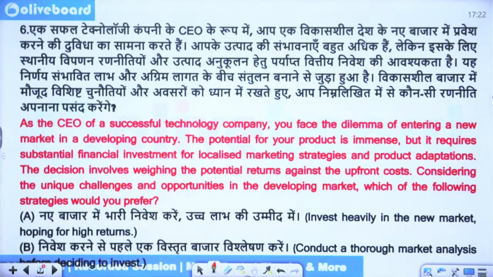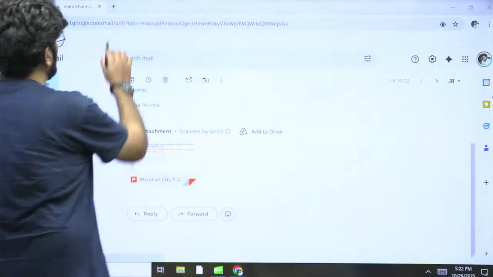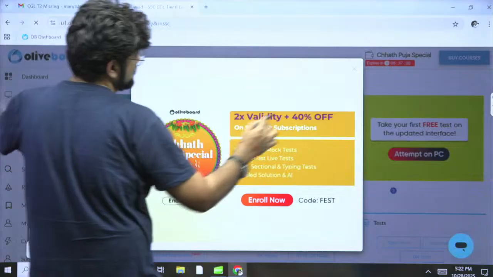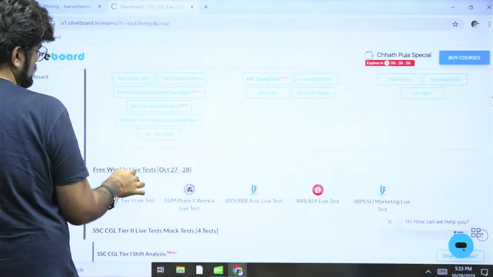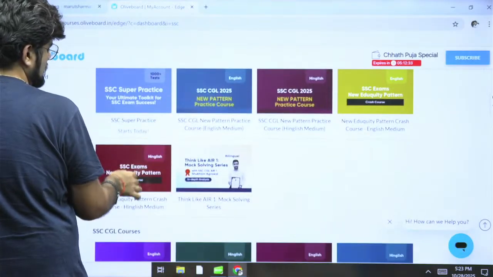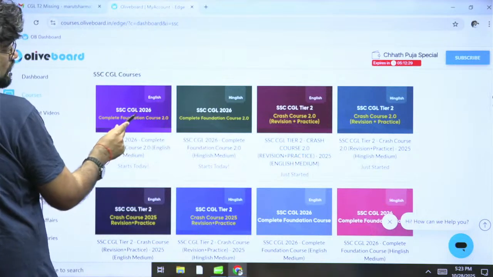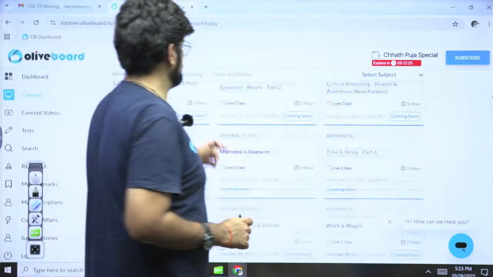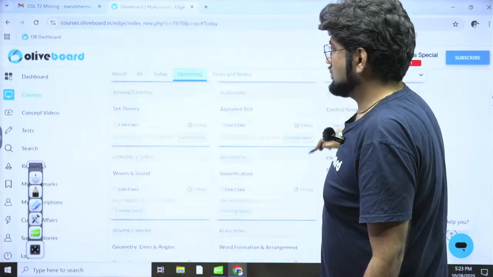Okay, I'll quickly show you. If you're using the website, that becomes easier, I think. Let's check it here. We'll go to courses. Your course is Complete Foundation 2.0. Is this what you're talking about? Or Tier 2 2.0? Okay, out here I think you can't see the community, you're right.